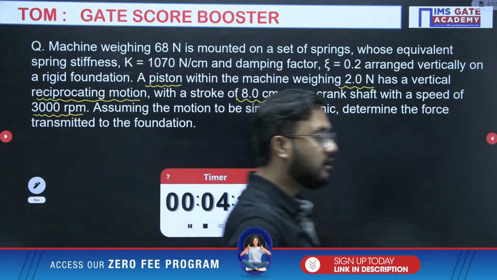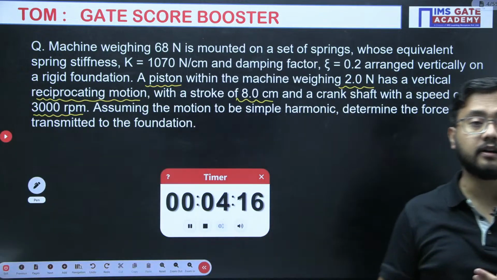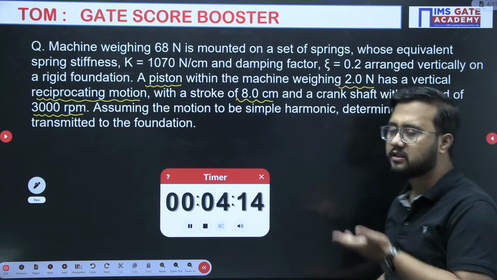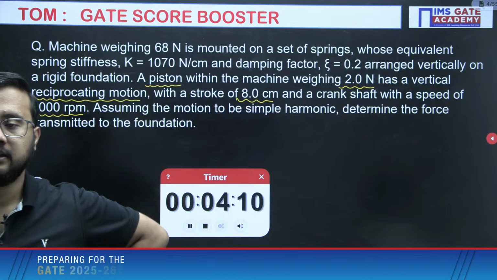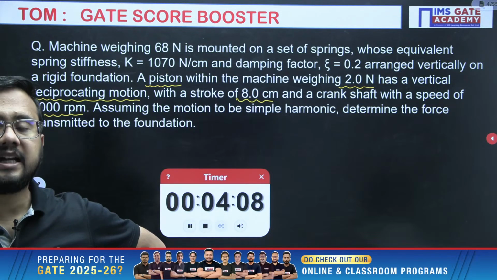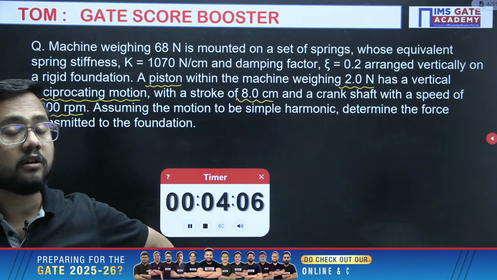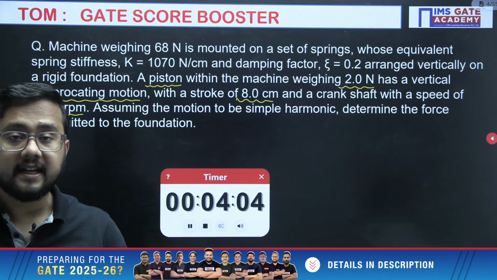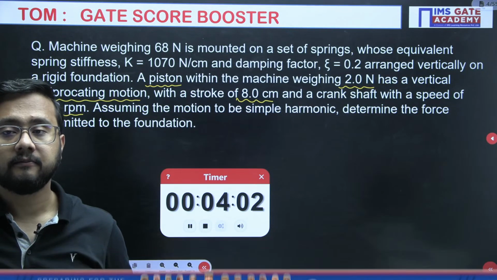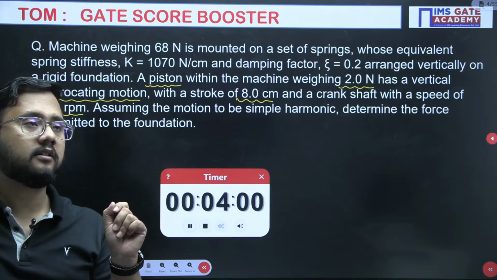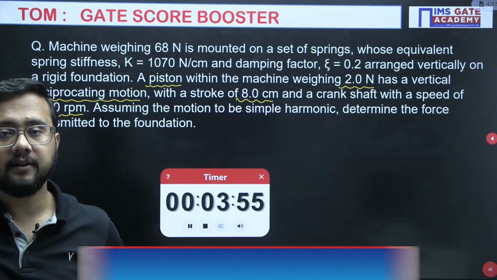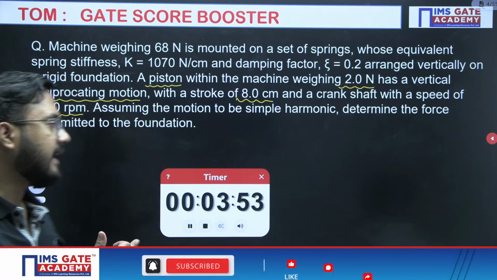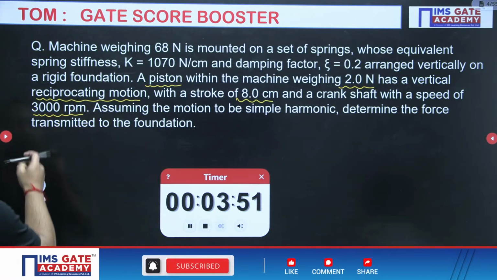The force because of the reciprocating motion, how will you write it? The unbalanced force, m r omega square, right? The static unbalanced force that will be there because of the reciprocating motion is actually m r omega square. So F naught value will be m r omega square. Apart from that, all the data is given in the question directly.